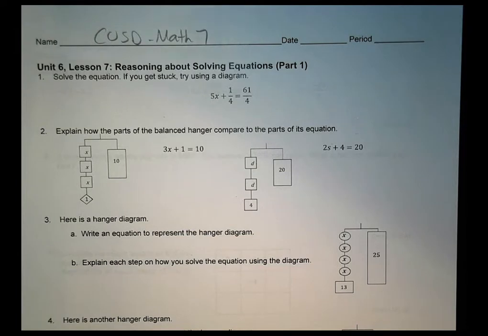Hey, this is Math 7, Unit 6, Lesson 7, Reasoning about Solving Equations, Part 1.